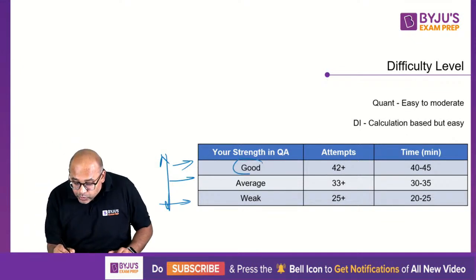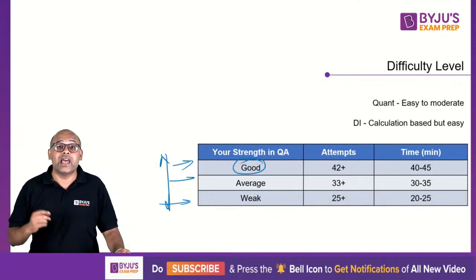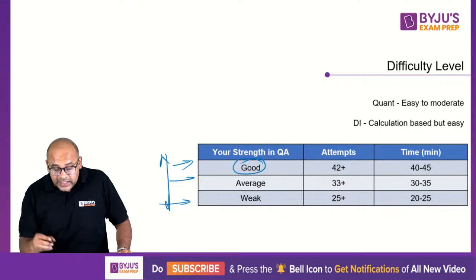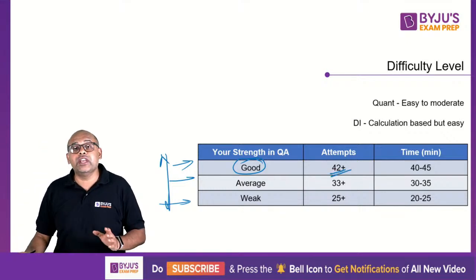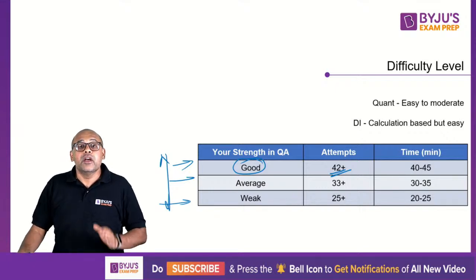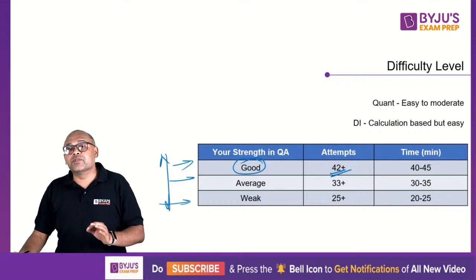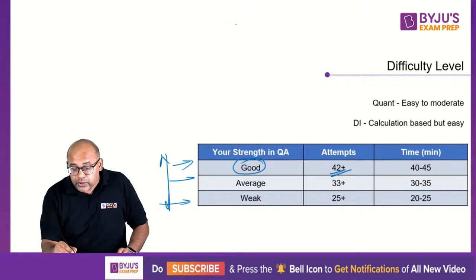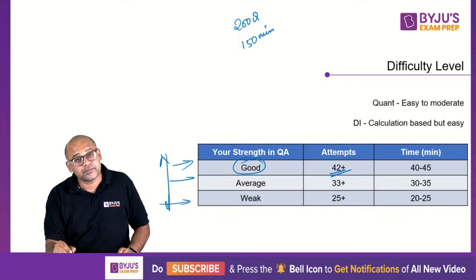If you are a person who thinks you are good in maths, you like maths, you've been doing maths, then your target out of 50 should be as high as 42 questions. Attempts, 42 attempts. Guys, it is not an easy task. Remember, you have 200 questions and only 150 minutes.